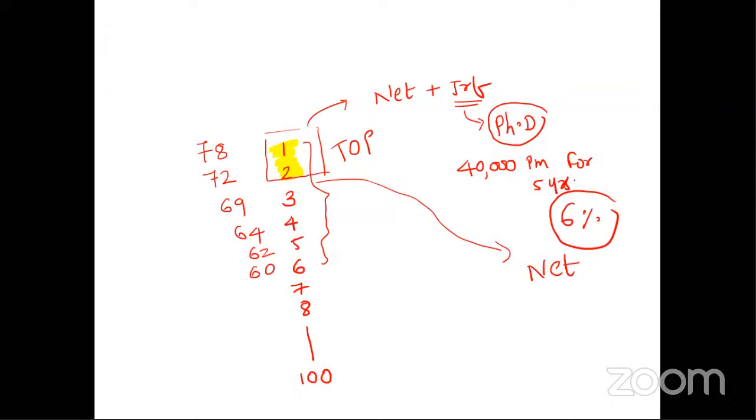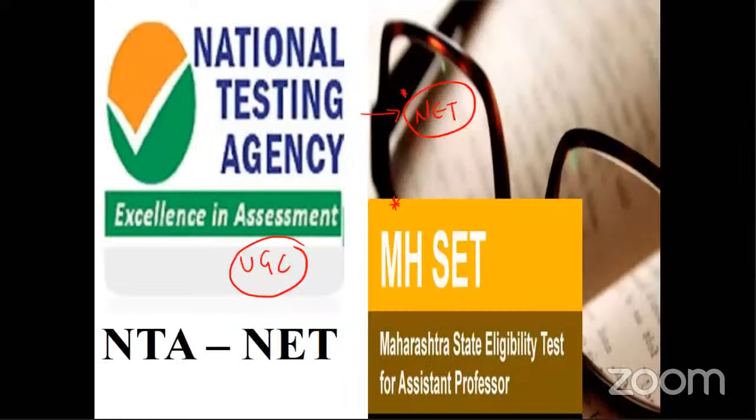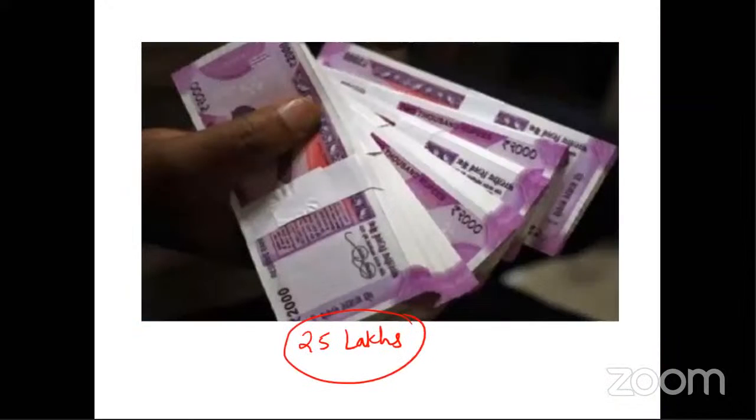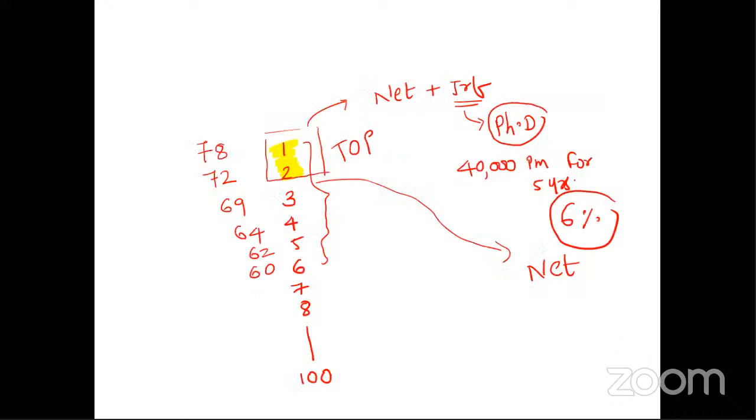So isn't it wonderful? See, just by studying, working hard, putting in your efforts with your dedication, if you crack NET and come into the merit list, the central government will give you a stipend scholarship of 25 lakh rupees for 5 years, if you pursue research, a PhD. And you're not allowed to work for the next 5 years, because the government is trying to involve you in research.